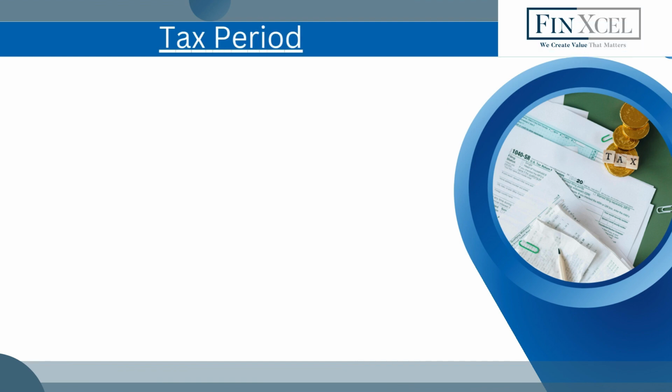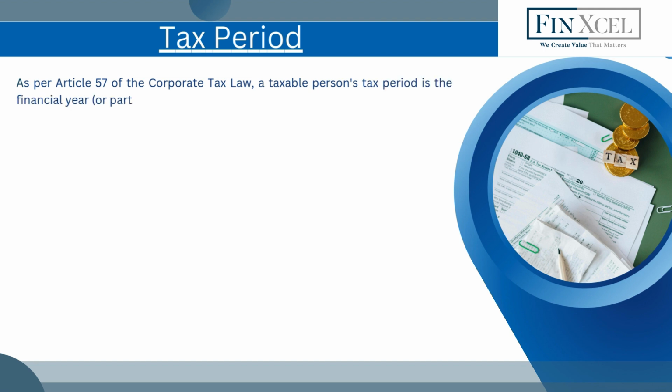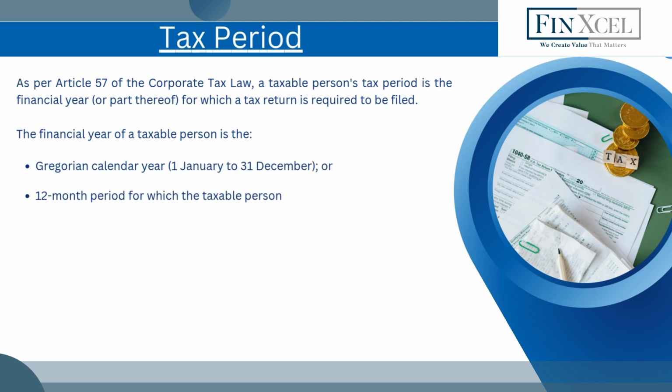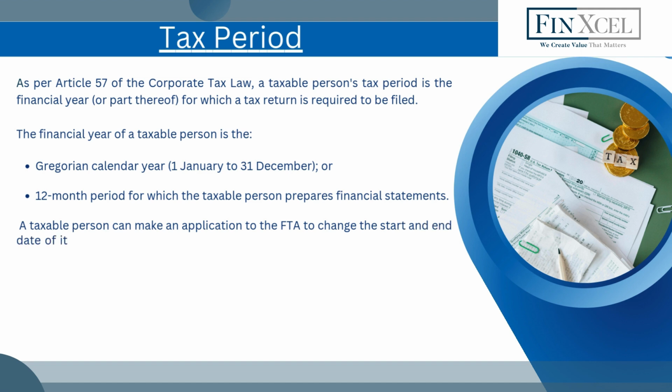Tax period. As per Article 57 of the Corporate Tax Law, a taxable person's tax period is the financial year, or part thereof, for which a tax return is required to be filed. The financial year of a taxable person is the Gregorian calendar year, January 1st to December 31st, or the 12-month period for which the taxable person prepares financial statements. A taxable person can make an application to the FTA to change the start and end date of its tax period, or use a different tax period, subject to conditions to be set by the FTA.